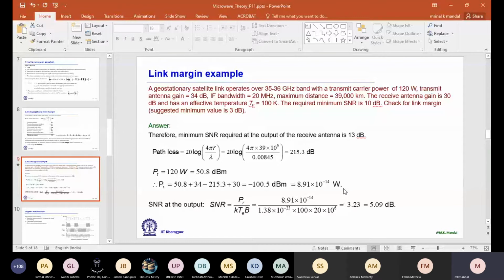Transmit antenna gain 34 dB, IF bandwidth 20 megahertz, maximum distance 39,000 kilometer, receiving antenna gain 30 dB, and effective temperature of the antenna is 100 Kelvin. Now required minimum SNR is given 10 dB. Then check for link margin, suggested minimum value is 3 dB.